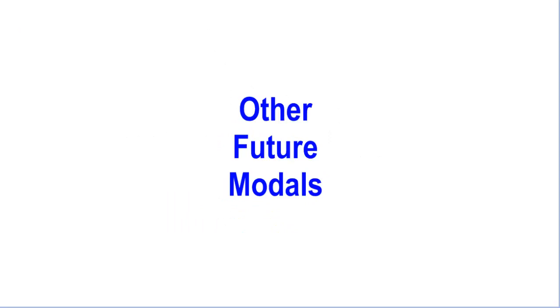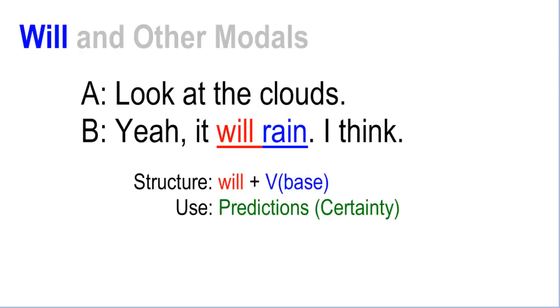Now, something we need to remember. There are other modals that you can use for the future. Will is the modal for the future. Yes. Okay, it's a prediction, but we are expressing certainty with this prediction. When I say, yeah, it will rain, my attitude is that I am sure that it will rain. Okay, I don't have any evidence, but I am sure. I think it will rain.